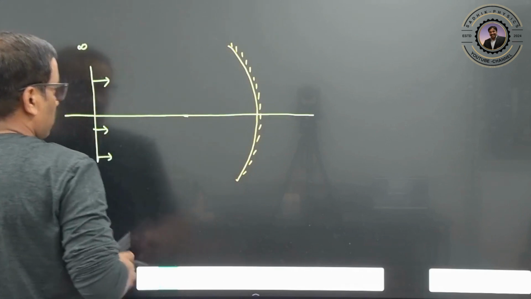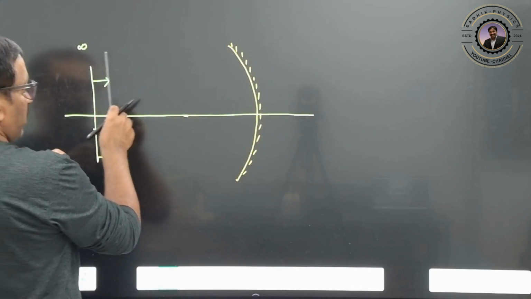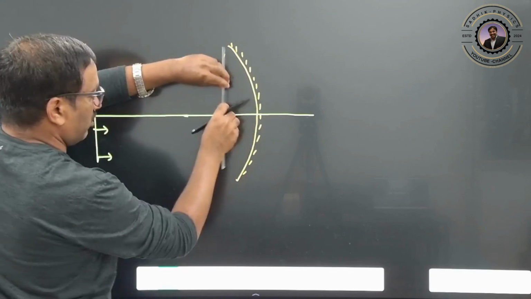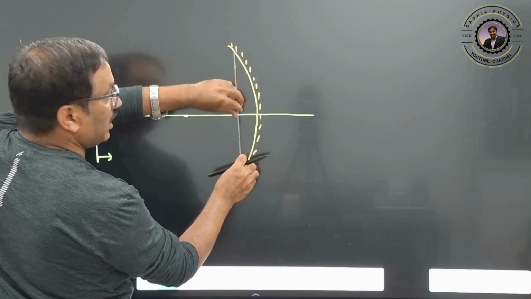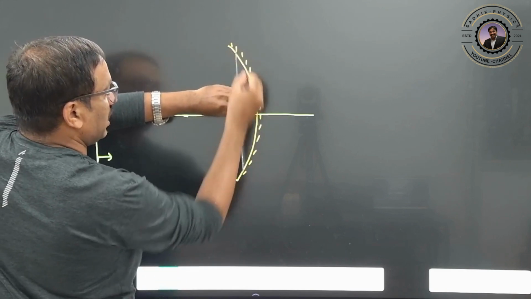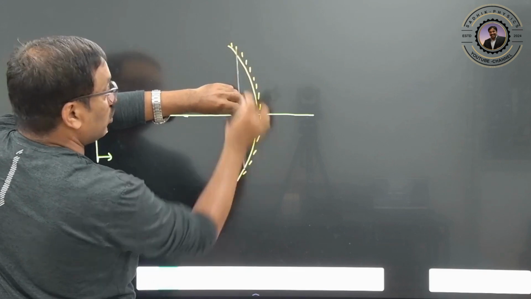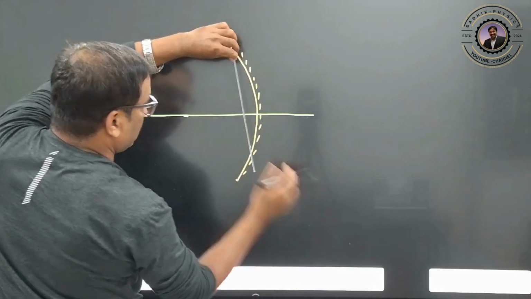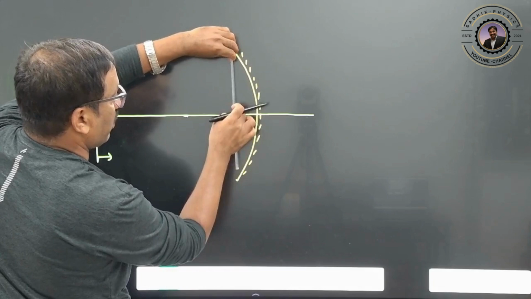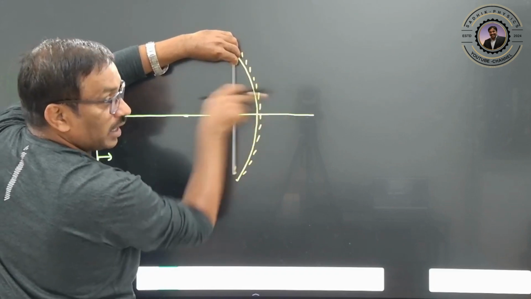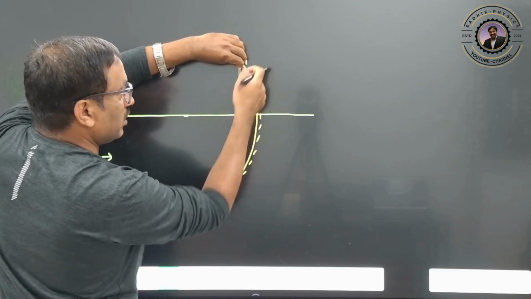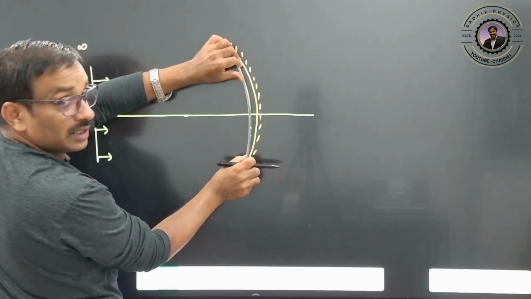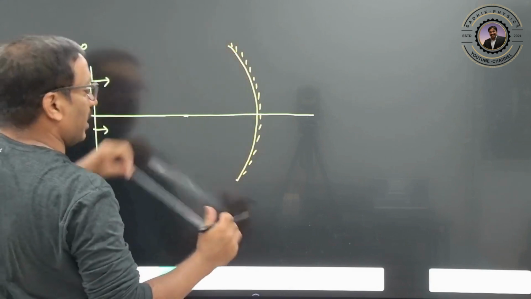Clear? So this plane wavefront, you try to observe. This plane wavefront is coming and falling. You try to observe this point. Which point is incident first now? This point is incident here, this point is incident here. So this point is getting reflected first. But this point, you try to see, it is moving toward this direction. So this point is moving toward this direction, and that means what will happen now? It will bend like this.